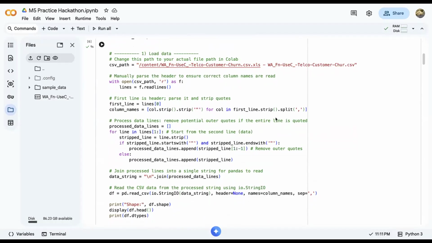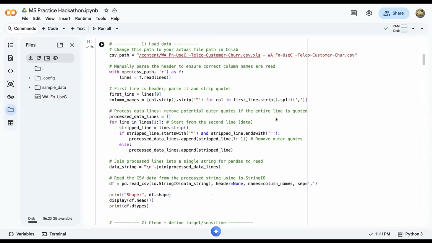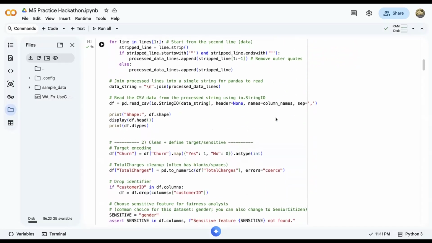In pre-processing, I removed the customer ID identifier, converted the total charge to numerical, handled missing values with imputation, and one-hot encoded categorical features using the scaling and learning pipeline to ensure consistent training and inference behavior.